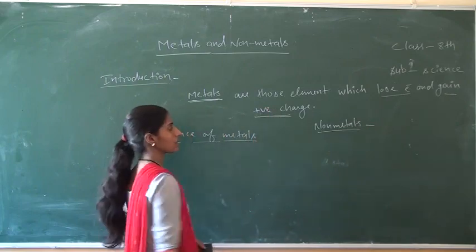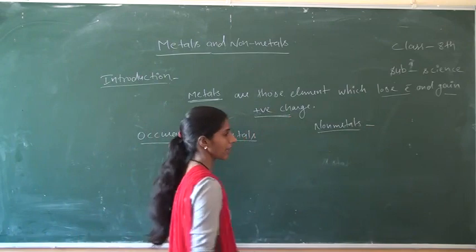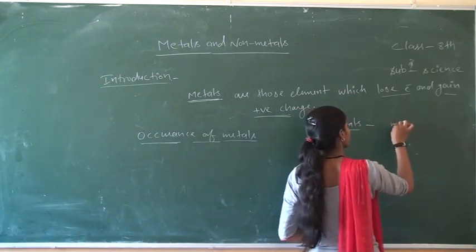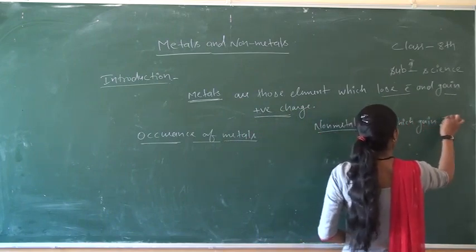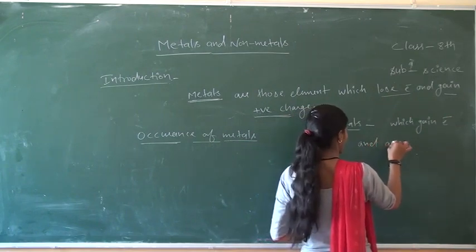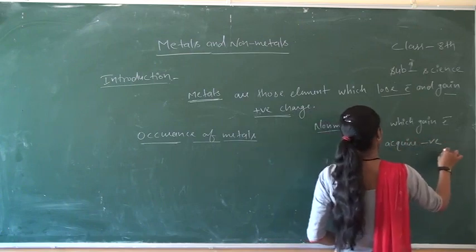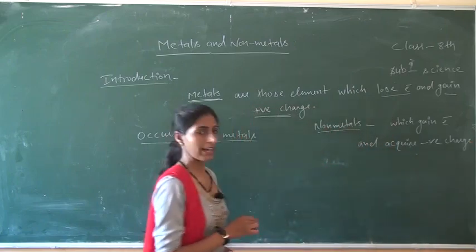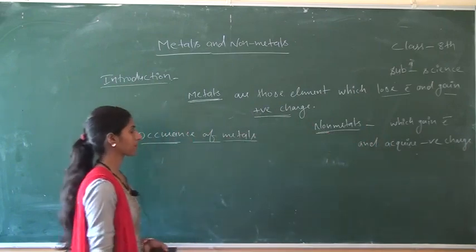As metals are formed by loss of electrons and acquire a positive charge, similarly, non-metals are those elements which gain electrons and acquire negative charge. So, negatively charged atoms or ions are known as non-metals.